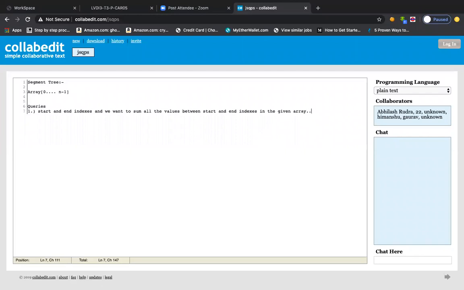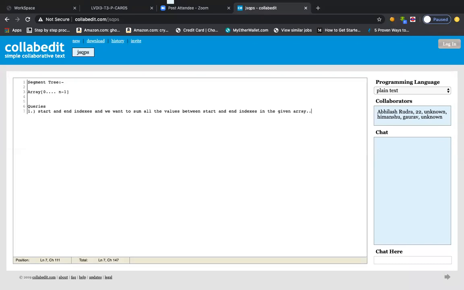So the time complexity will be end minus start, right? So what is the solution? We'll just be iterating in a for loop. We will start iterating from the start index, keep on summing the elements, and reach up to the end element, and then we will output that sum.